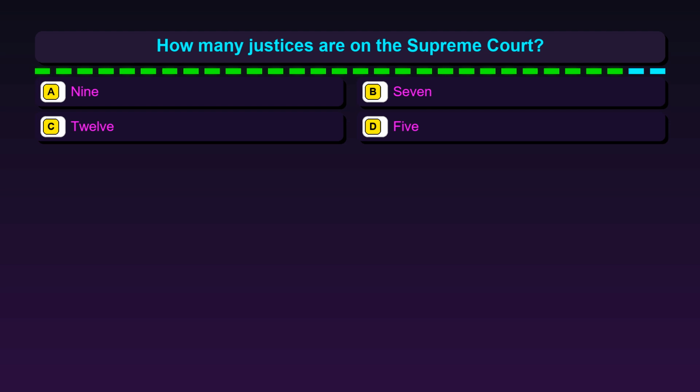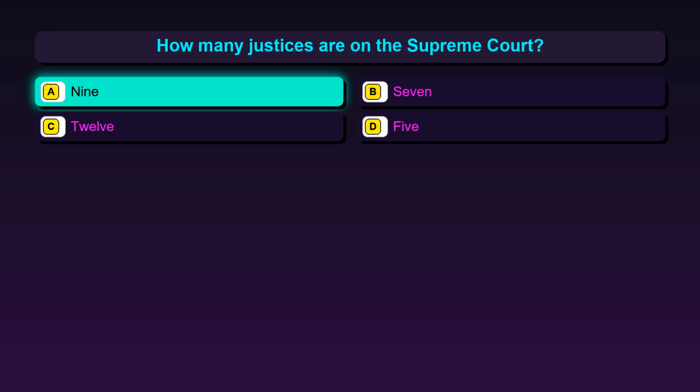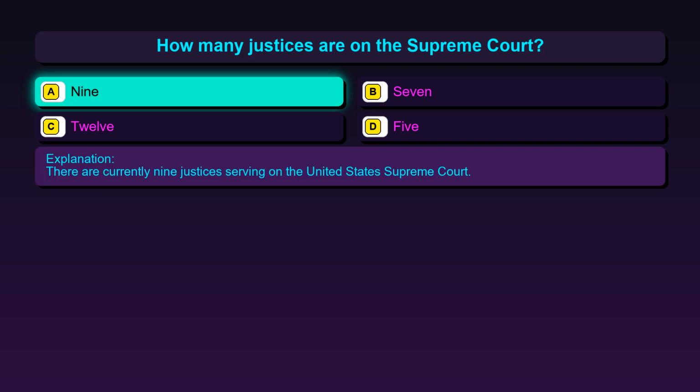Question 73. How many justices are on the Supreme Court? Option A, 9, option B, 7, option C, 12, option D, 5. The correct answer is option A, 9. There are currently 9 justices serving on the United States Supreme Court.